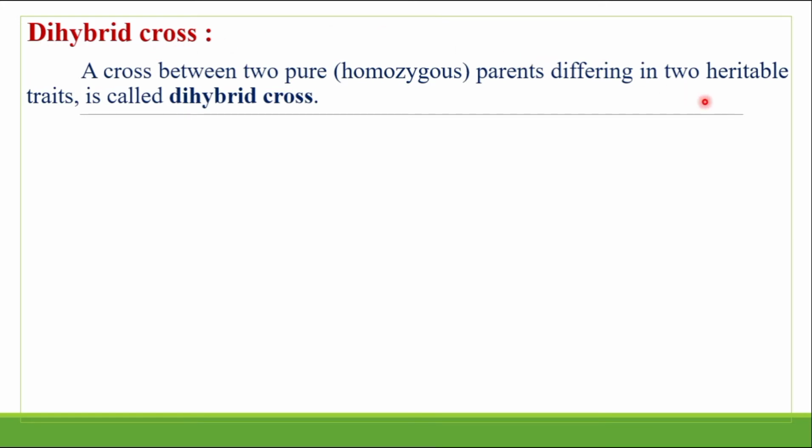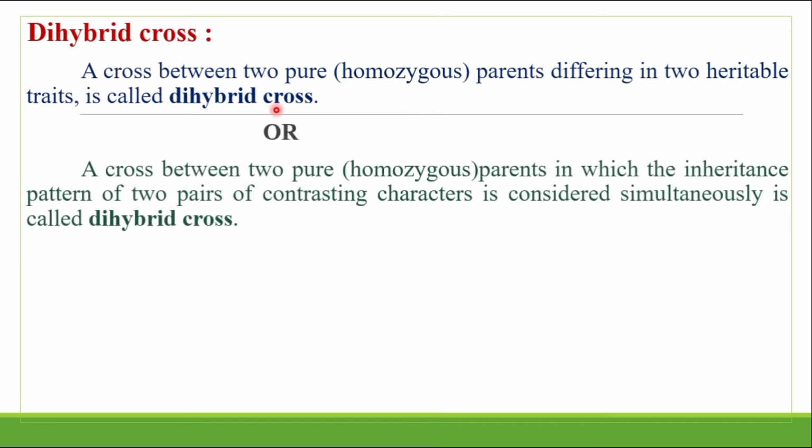A cross between two pure parents differing in two heritable traits is called the dihybrid cross. Or, another definition: a cross between two pure homozygous parents in which the inheritance pattern of two pairs of contrasting characteristics is considered simultaneously is called a dihybrid cross.